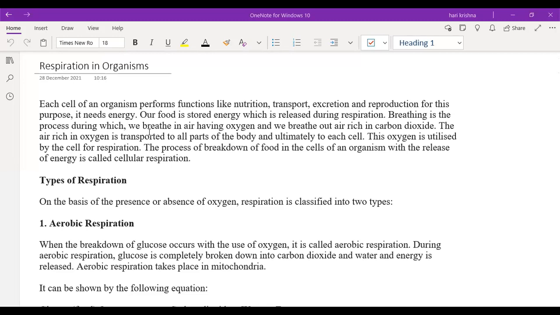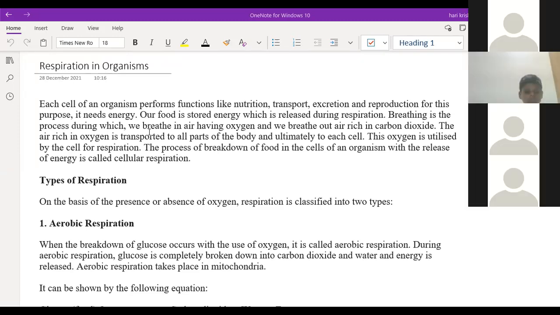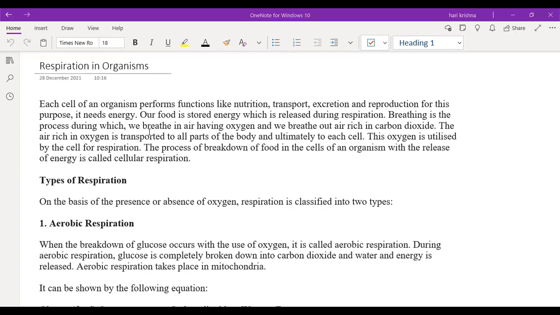In photosynthesis, it will absorb energy, but in respiration, it will release energy, along with carbon dioxide and water. In respiration, glucose reacts with oxygen, which gives us carbon dioxide, water, and energy. The carbon dioxide is exhaled out with the help of the lungs, and the energy is utilized by the body for its functioning, right?